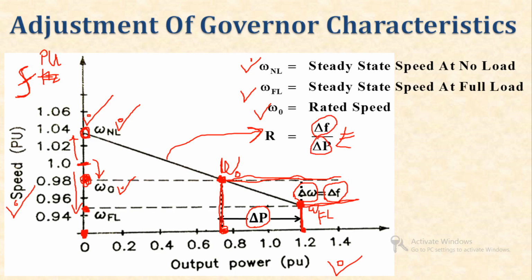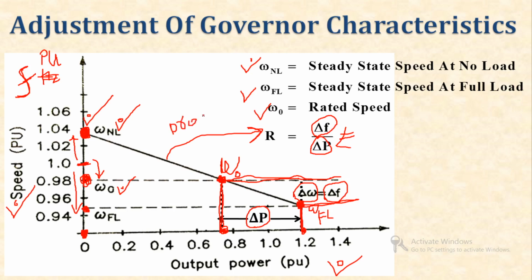So, that is known as the percentage regulation, and this is the governor characteristics, that is how it will behave when there is a change of load from no load to full load. Again, let me give the conclusion that at no load the speed is higher than the rated speed, that is omega NL, and at full load the speed is lower than the rated speed, that is omega FL, and as the load increases, the speed is going to decrease, and this is known as the droop characteristics.